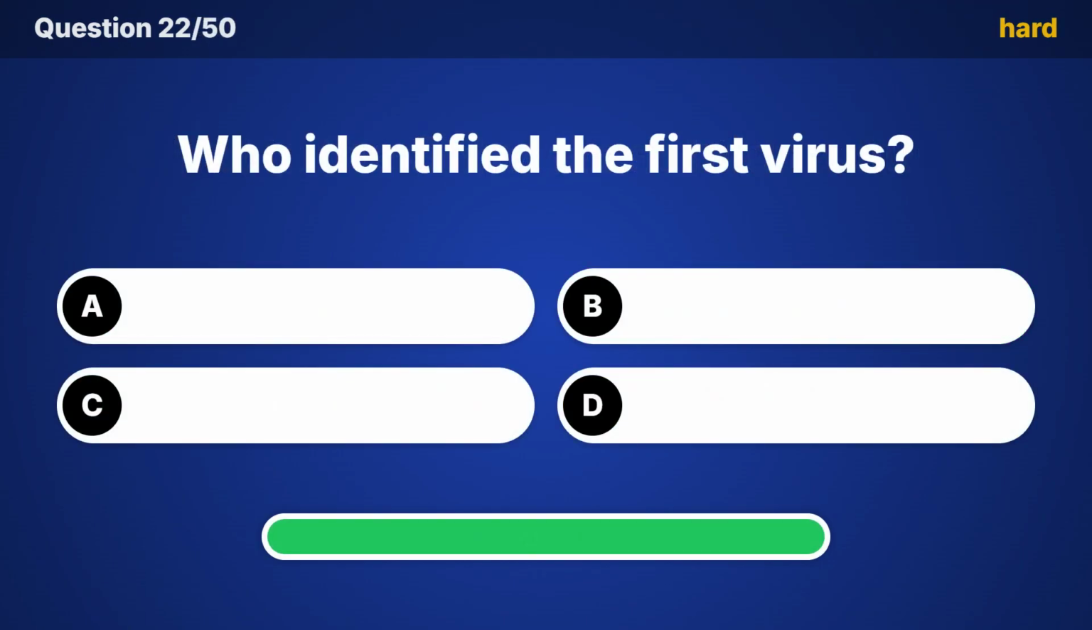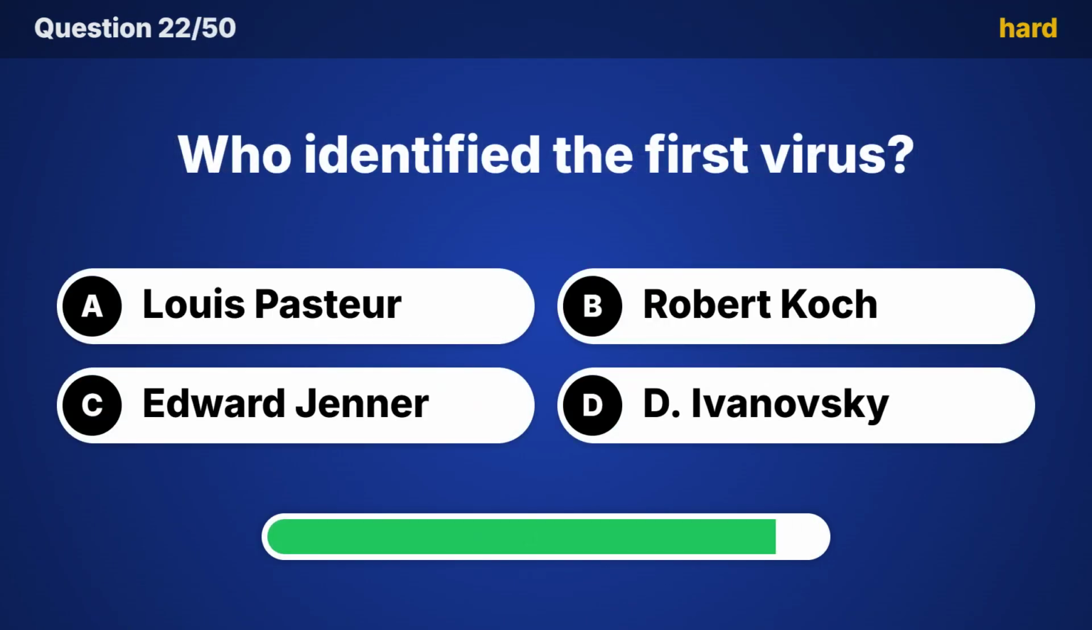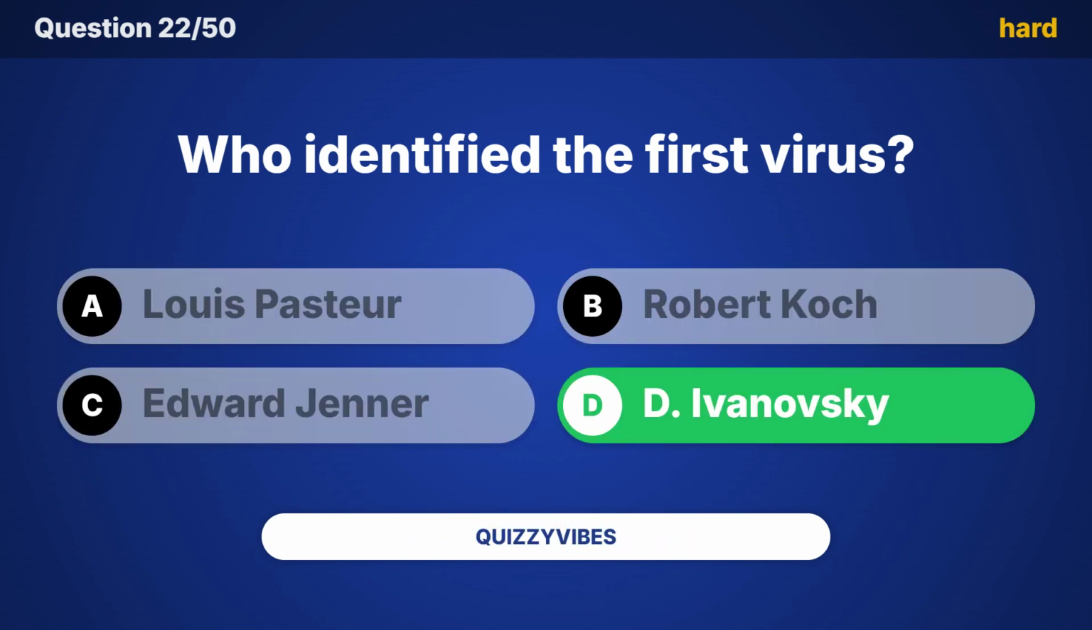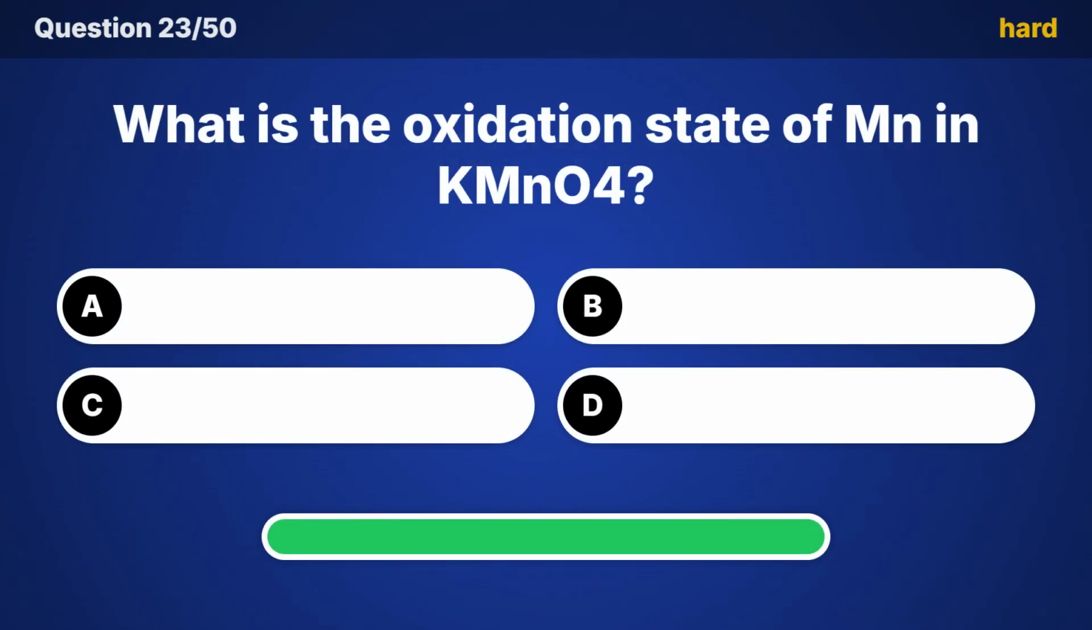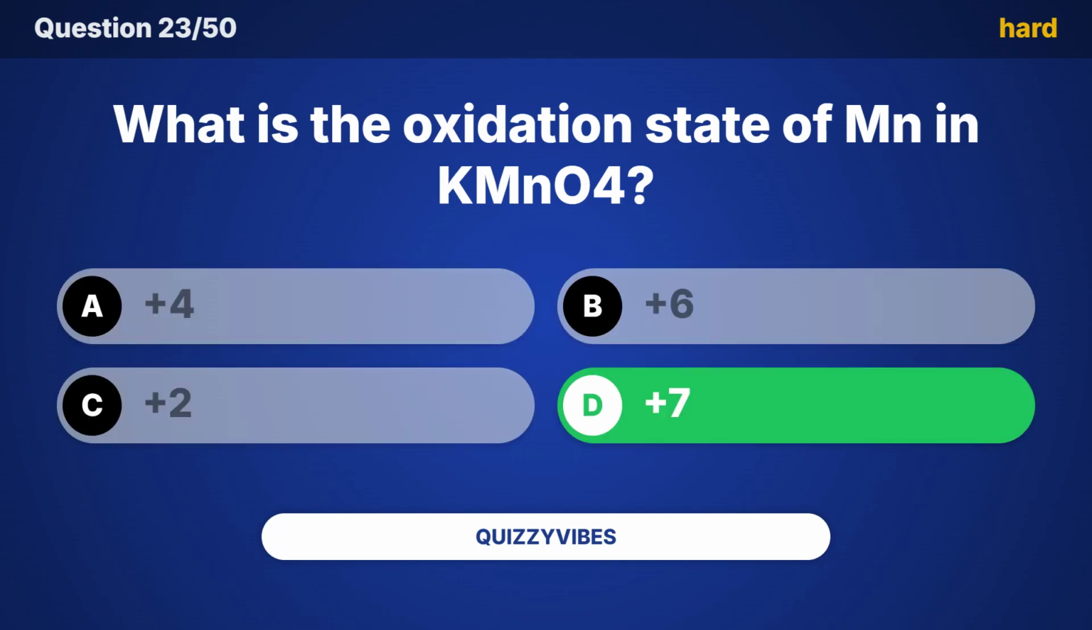Who identified the first virus? Answer, D. Ivanovsky. What is the oxidation state of Mn in KMnO4? Time's up! It's plus 7!